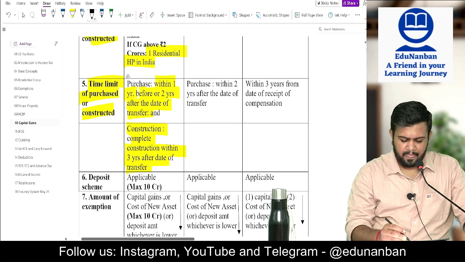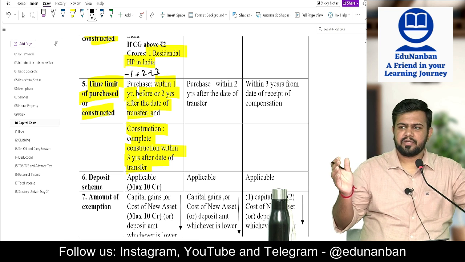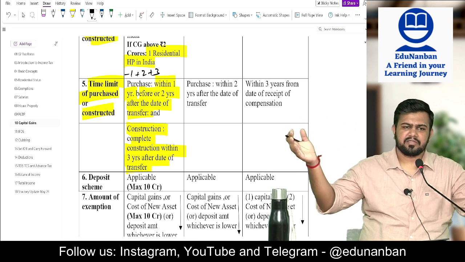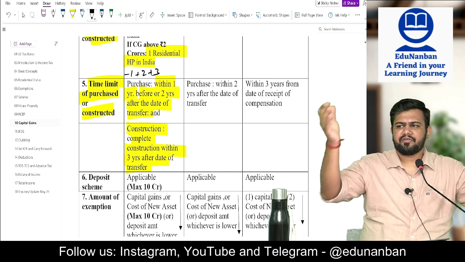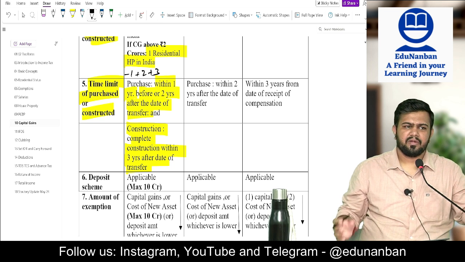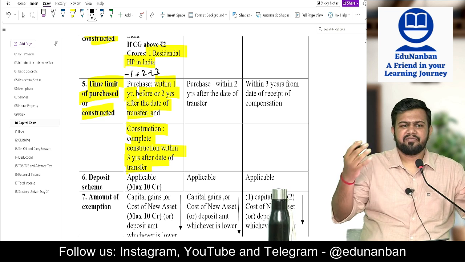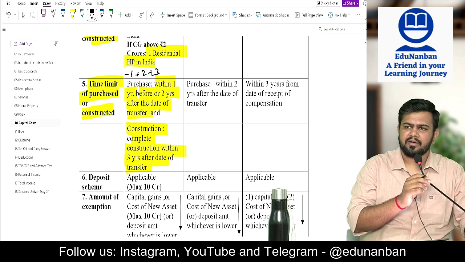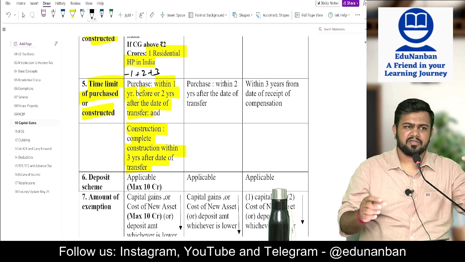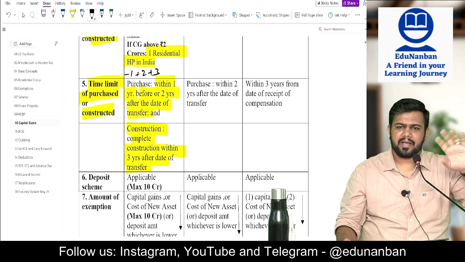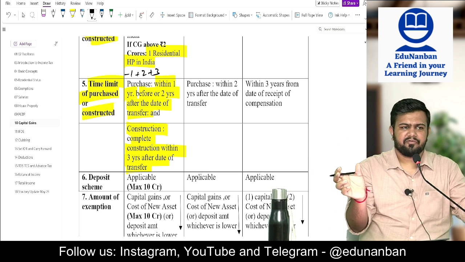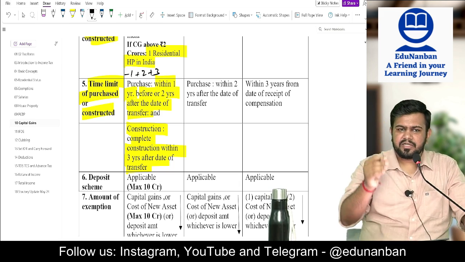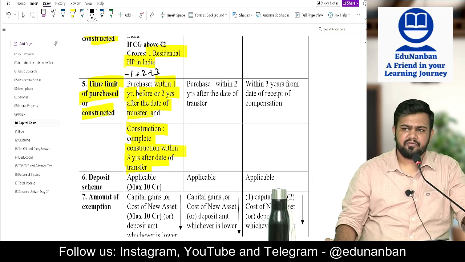So -1 plus 2 plus 3. -1 plus 2 is for what? Acquisition. Plus 3 is for construction. So 1 year before the date of transfer, 2 years after the date of transfer. Sir, why 1 year before? Because if I sell the house, afterwards if I start searching for a new house, it is difficult. So generally people purchase the new house first and then only they sell their old house. So -1 plus 2 plus 3. If you are purchasing, 1 year before or 2 years after the date of transfer; if you are constructing, construction should be completed within 3 years after the date of transfer.